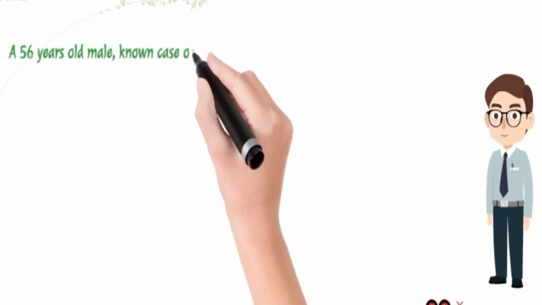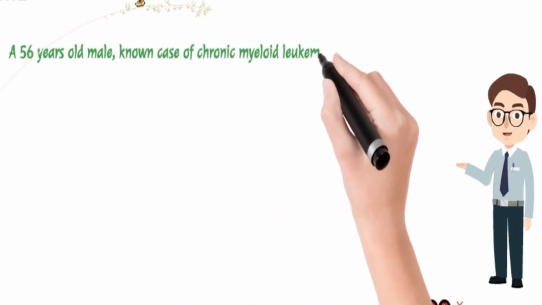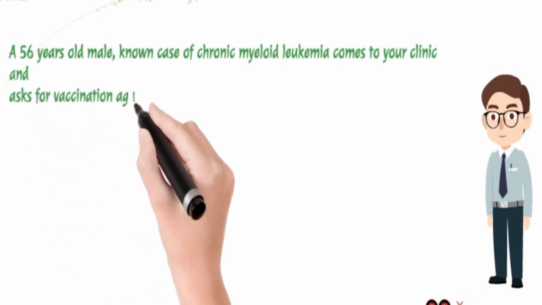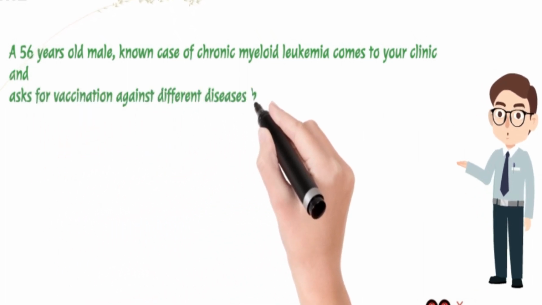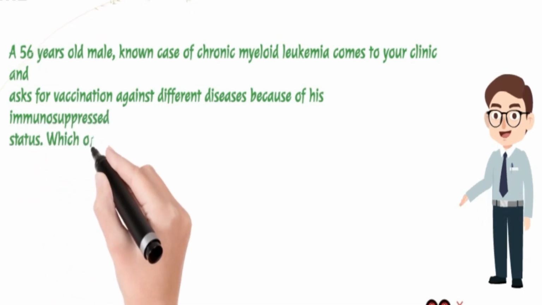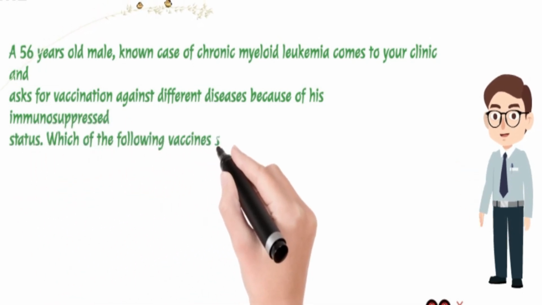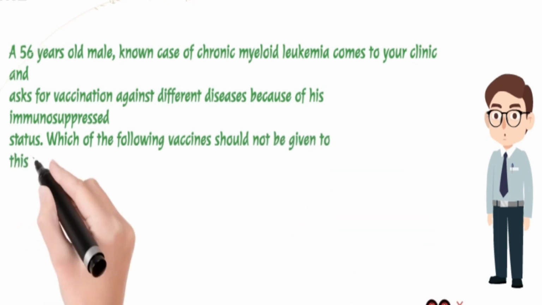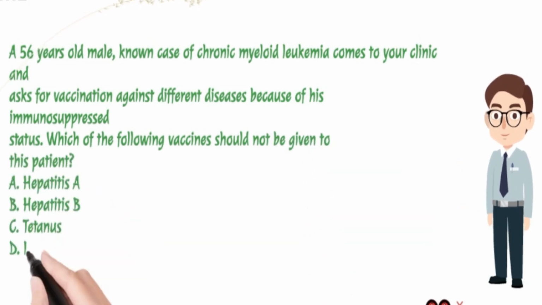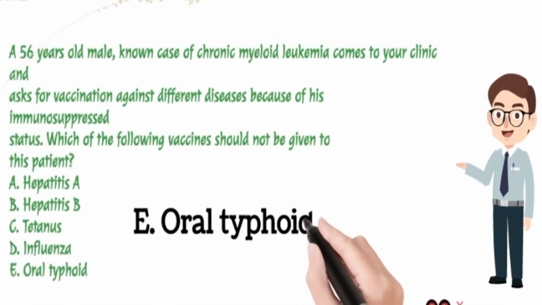A 56-year-old male, known case of chronic myeloid leukemia, comes to your clinic and asks for vaccination against different diseases because of his immunosuppressed status. Which of the following vaccines should not be given to this patient? A. Hepatitis A. B. Hepatitis B. C. Tetanus. D. Influenza. E. Oral typhoid. The answer is oral typhoid vaccine.